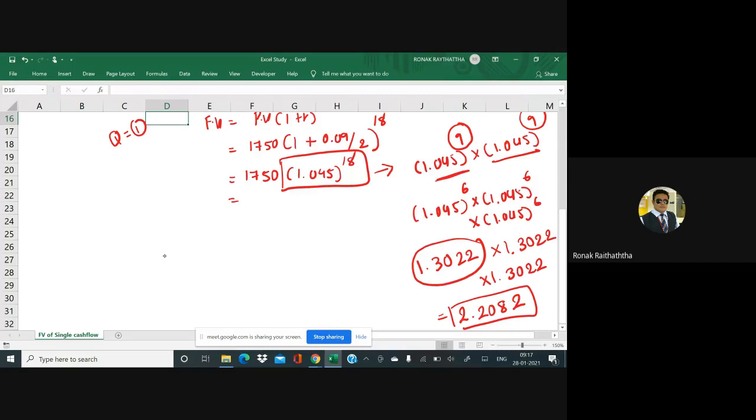So let's multiply this 2.2082 with 1750. May I have the final answer please there? I guess 3864.30. That's going to be my future value.